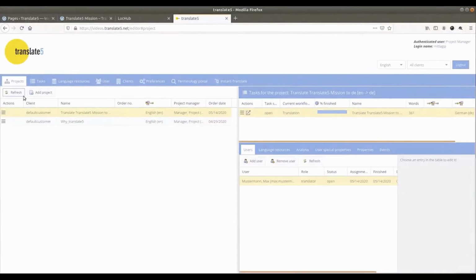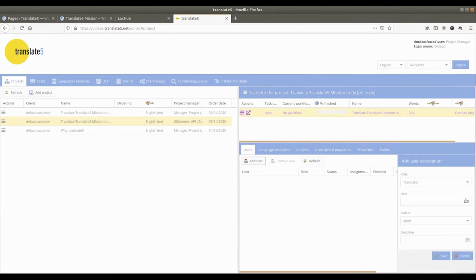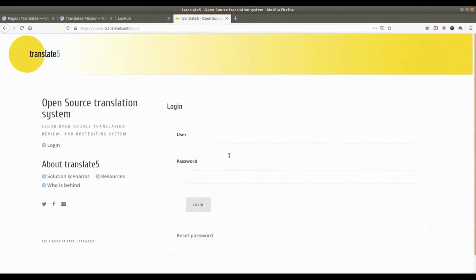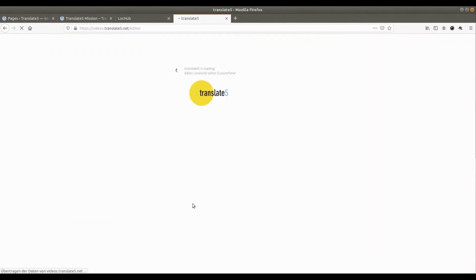The third task is now visible in Translate5. I will now click Go to assign this task to a user. To demonstrate the translation process, I will now log in as that user.